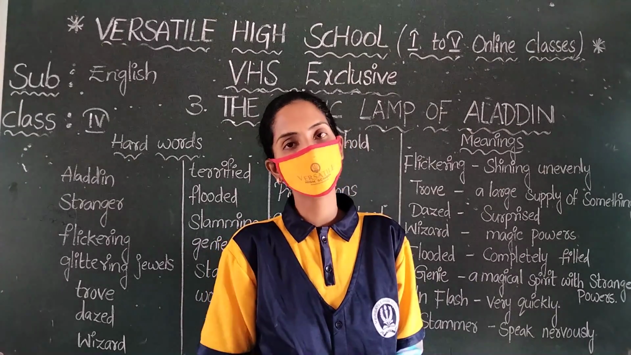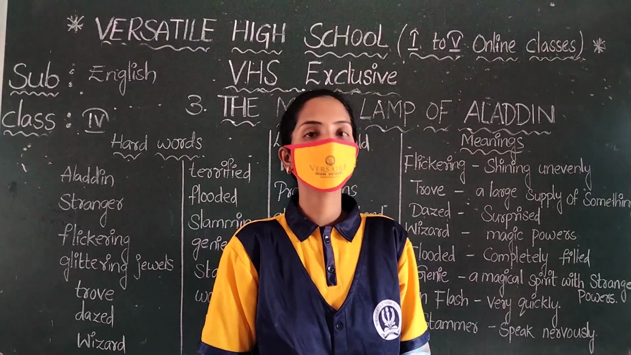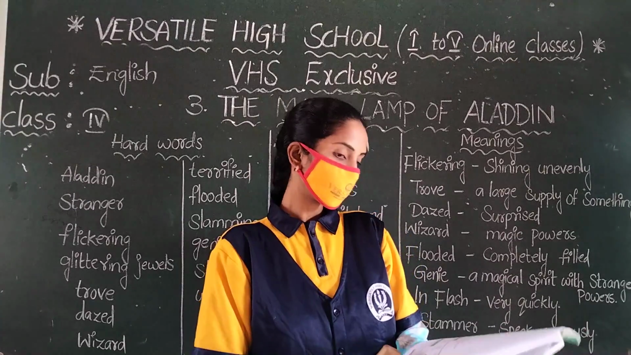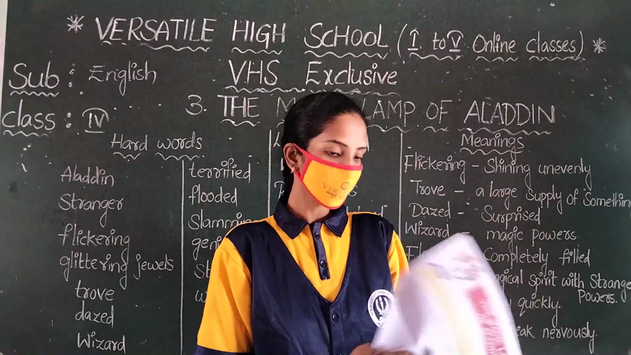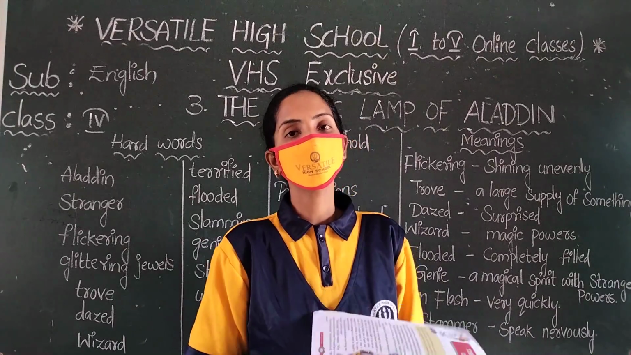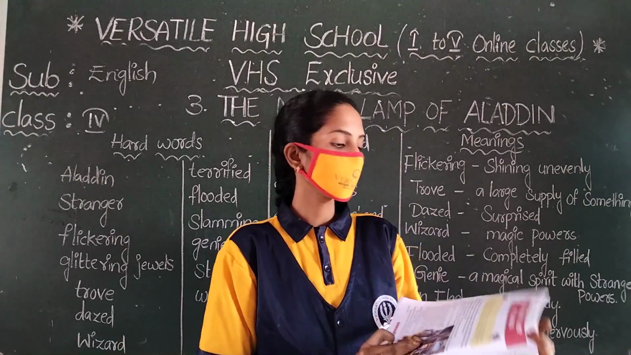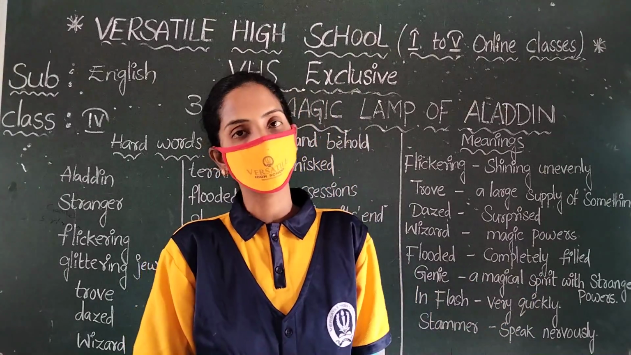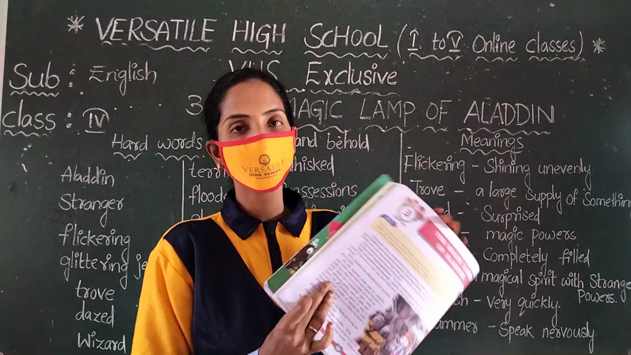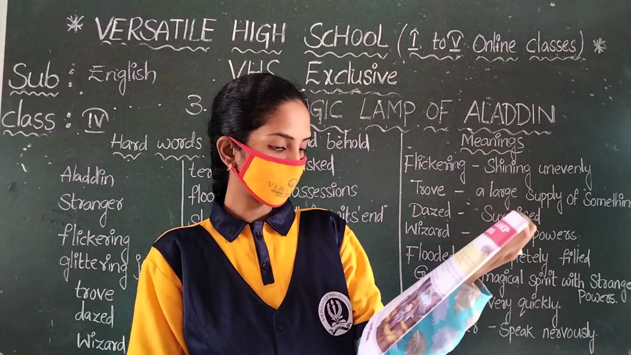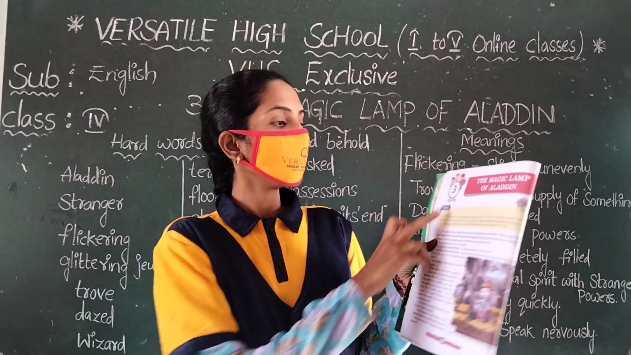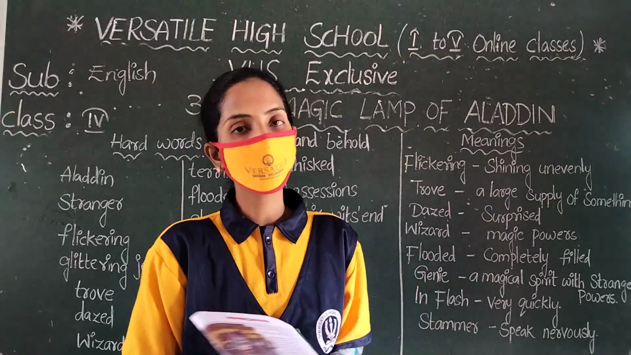I have written the meanings also. Okay, and the question answers and some important blanks are also there; I will send them afterwards. Next, today we start the new lesson. The lesson name is The Magic Lamp of Aladdin. Page number 12. Open page number 12, third lesson, The Magic Lamp of Aladdin.